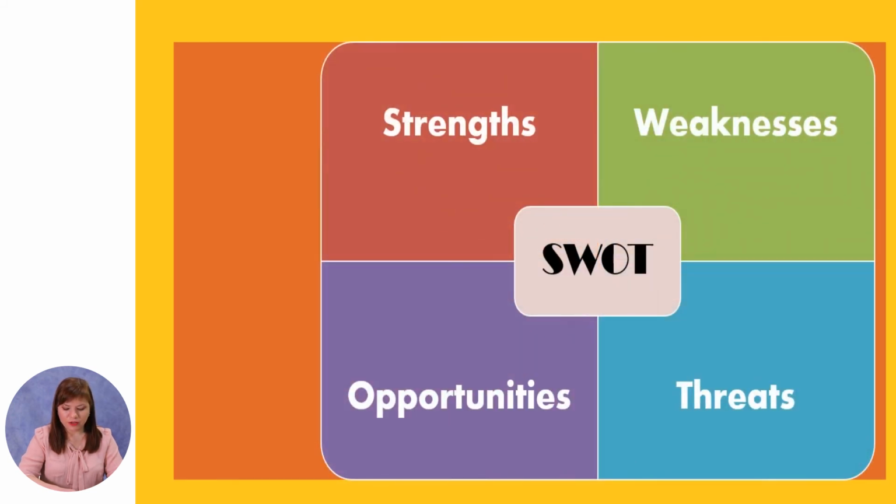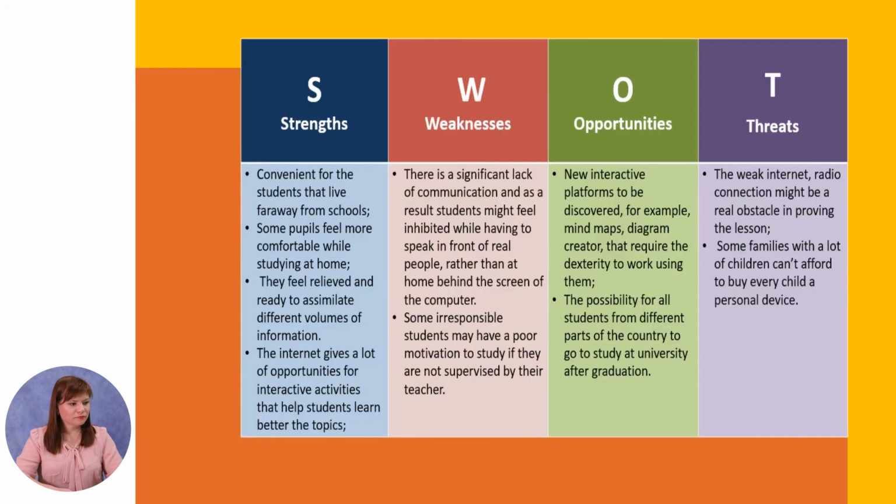We are going to do a SWOT analysis using the information from the text. What does it mean? You have to choose from the text information that expresses strengths, weaknesses, opportunities, and threats. Now let's see the possible answers.